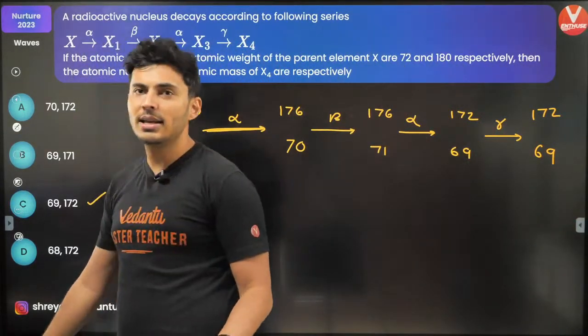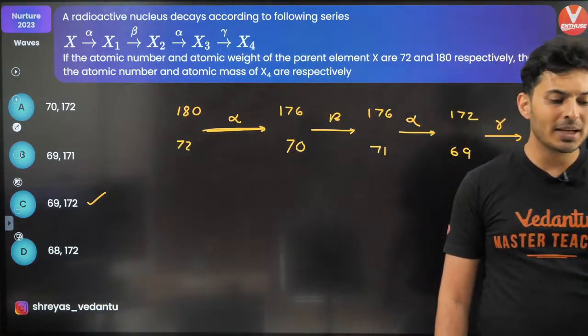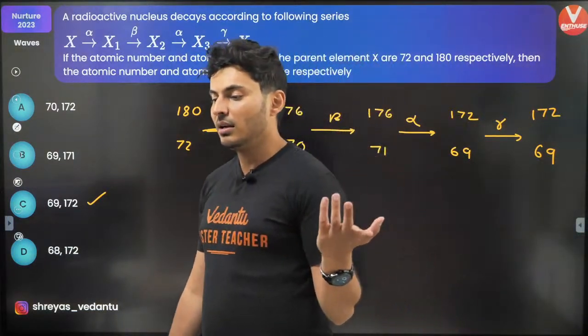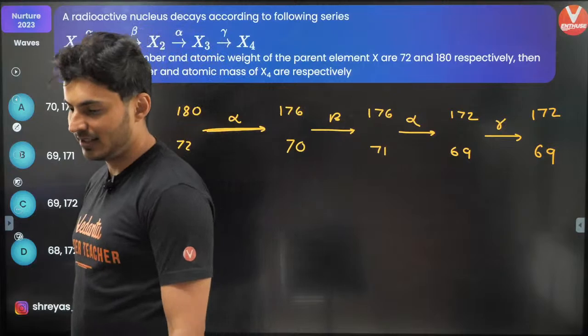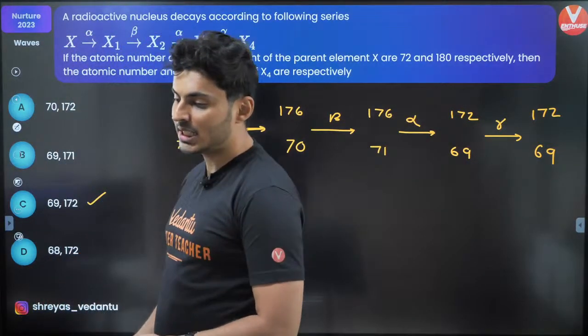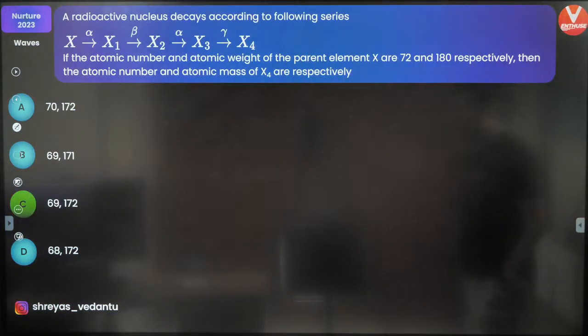Diffraction is only fine for mains perspective. I won't give it too much importance. You might get one question. Sometimes there were cases when there were no questions at all. Oh, is it train man? I will definitely check after the session is over, bacha. Okay, Shankar, yes, it is option C.